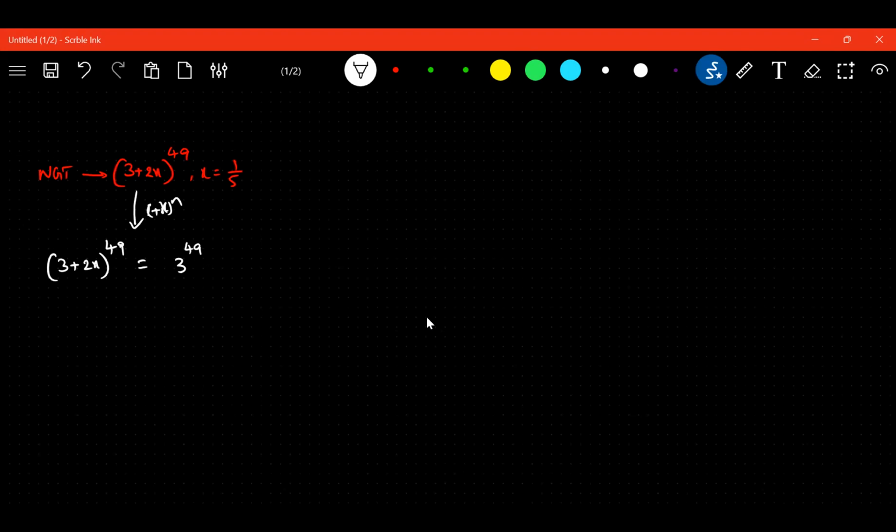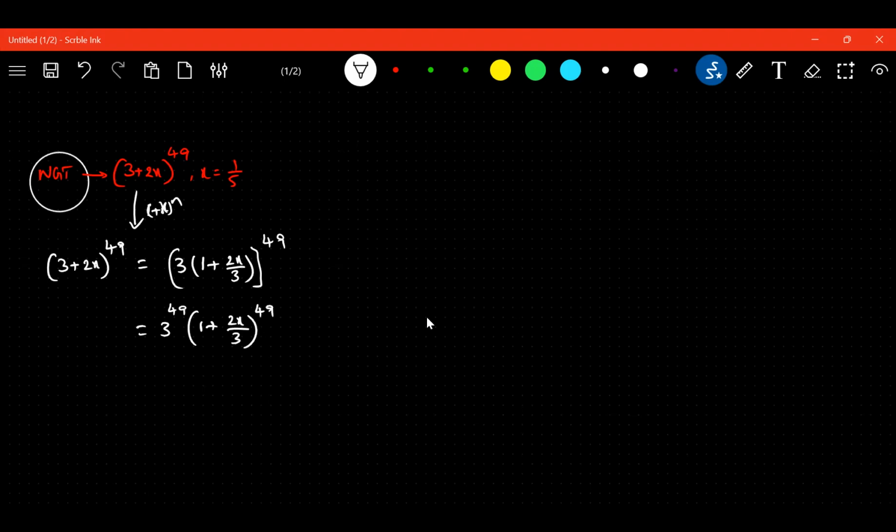First, I will take 3 as common. So 3 into 1 plus 2x upon 3, whole to the power 49, which is 3 to the power 49 into 1 plus 2x upon 3 whole to the power 49. Any doubt? Now what are they asking us to calculate?